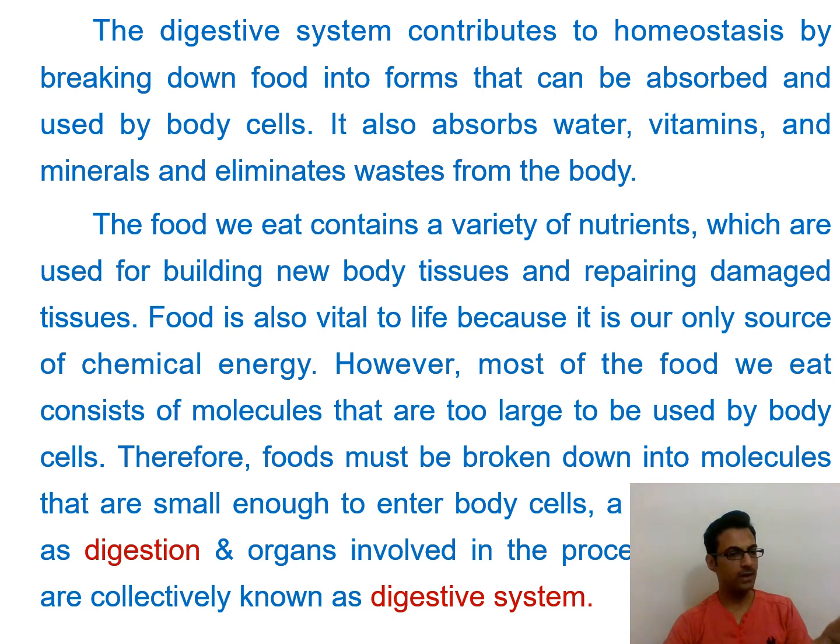This process of conversion of food into chemical moieties providing energy to the body, and finally excreting the undigested food out of the body, is called digestion, and the organs involved in this process are called digestive organs, and the system is called the digestive system.